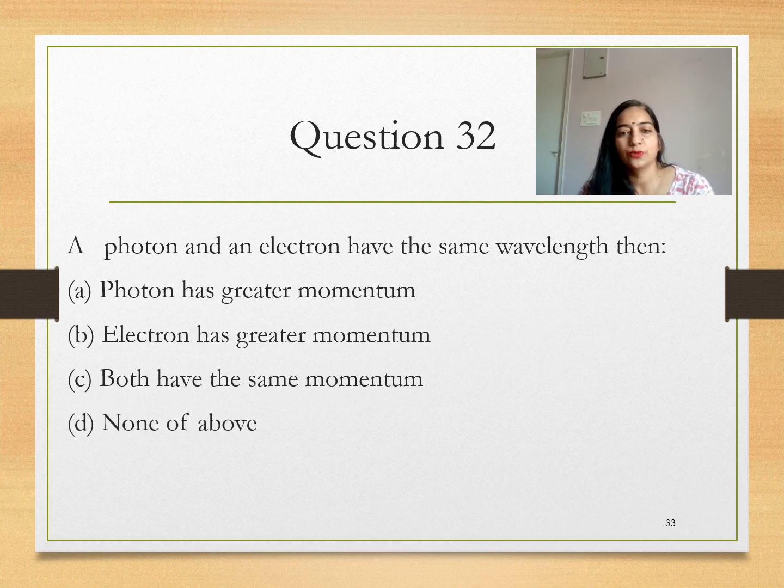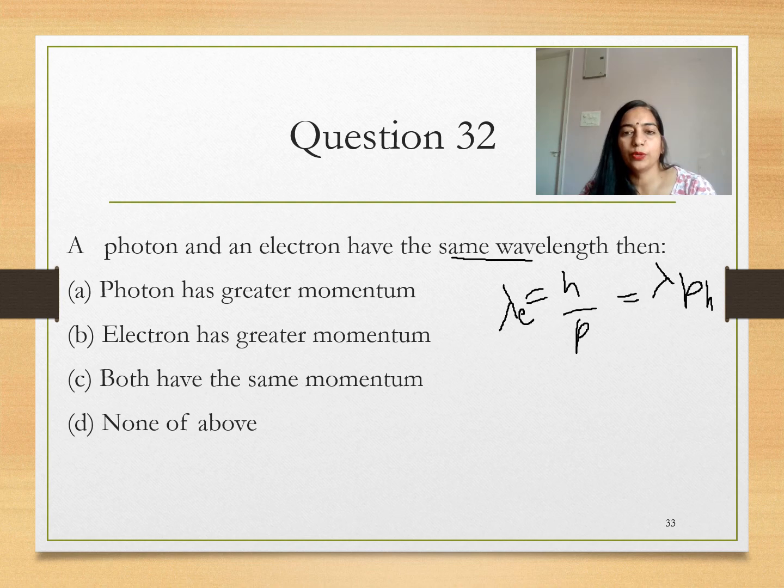As you know, the formula is lambda equals h upon p. The question gives that both have the same wavelength, so h upon p is the same for both, so they have the same momentum.